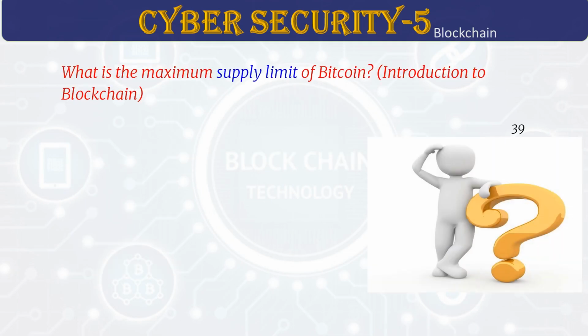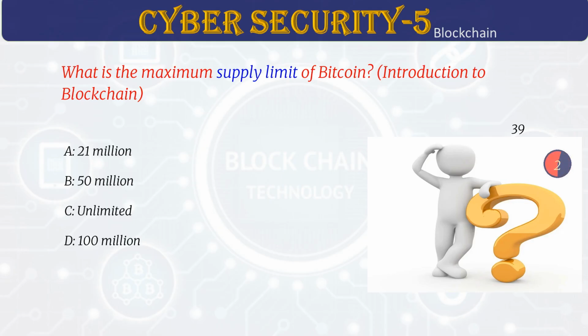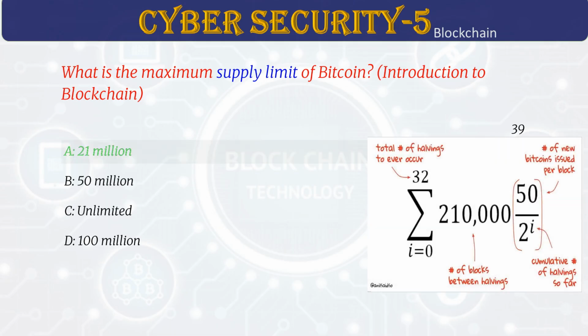What is the maximum supply limit of Bitcoin? Answer A. 21 million. Bitcoin has a limit of 21 million coins. This makes it scarce, like digital gold. It helps stop inflation from getting out of control. New coins are created slowly through a process called mining rewards.